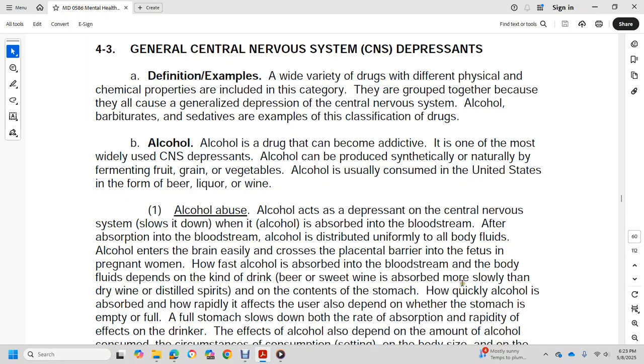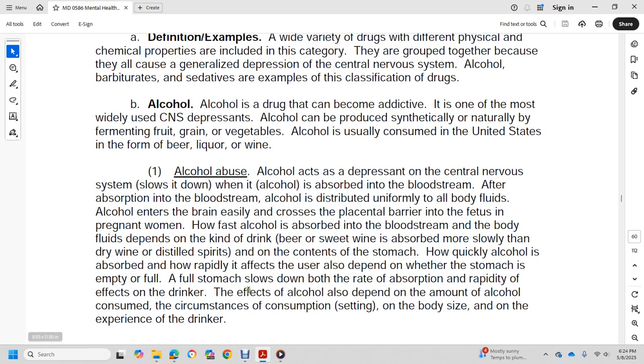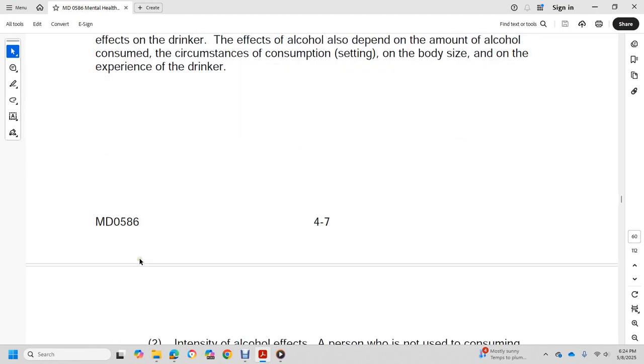The contents of the stomach matter too. How quickly alcohol is absorbed, and how rapidly it affects the user, depends on whether the stomach is empty or full. A full stomach slows down the rate of absorption. The effects of the drink also depend on the amount of alcohol consumed, the circumstances and setting of consumption, body size, and the experience of the drinker.